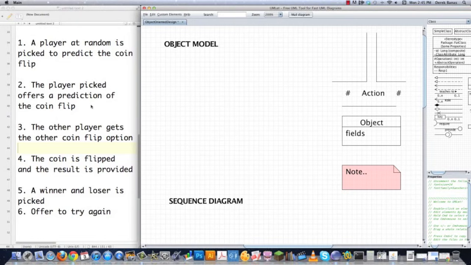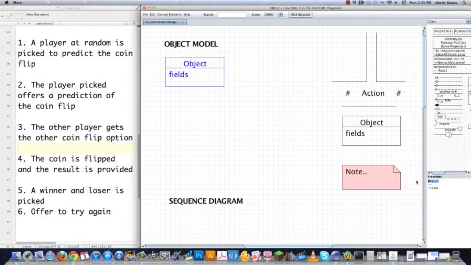Okay, so the object model. Well, I'm looking over here and I remember my actors. So I have 2 players involved. So I'm just going to come over here, click on that, and then I'm going to go player. So that's going to be an object. And before I do anything else, let's just go and figure out what all our players are going to be and all of our actors are going to be. I'm also going to need a coin. Come over here and create a coin. And then the final thing I'm going to use is a coin game, which everything's going to be inside of that.